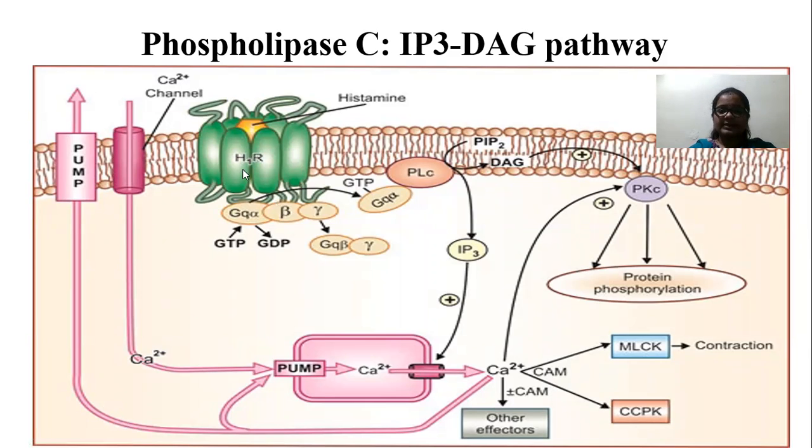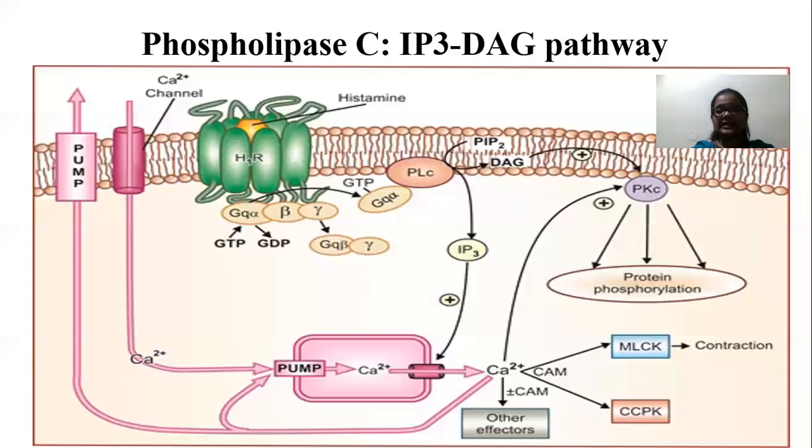The histamine receptor is also a G protein coupled receptor. Nothing but the agonist binds with receptors. For example, cholinergic drugs bind with cholinergic receptors, especially the muscarinic type. I'm discussing here M1 and M3 receptors.